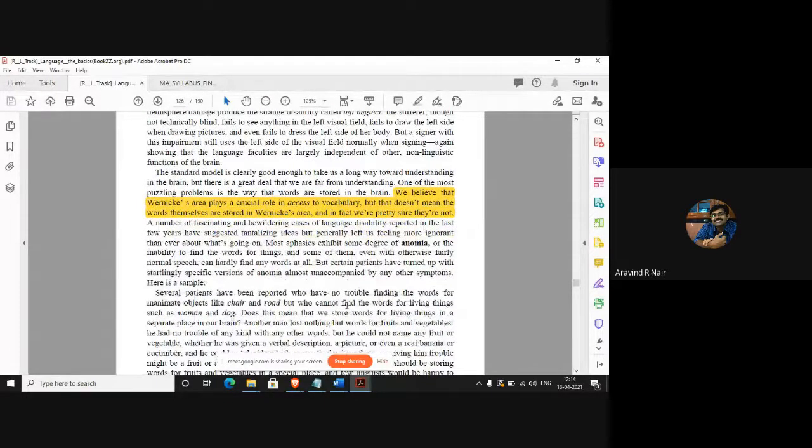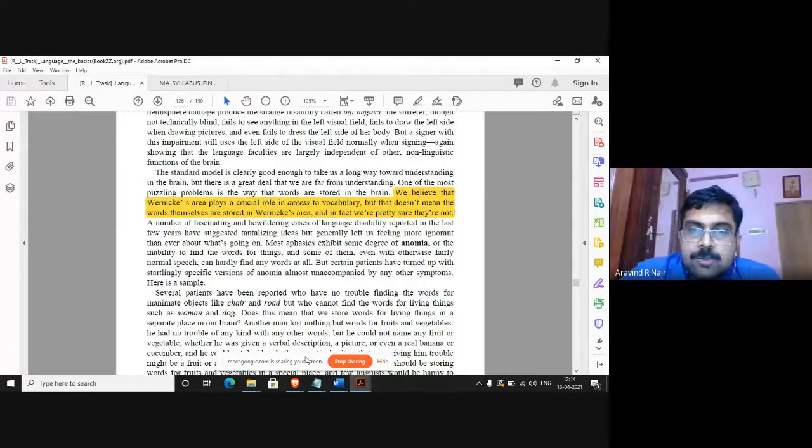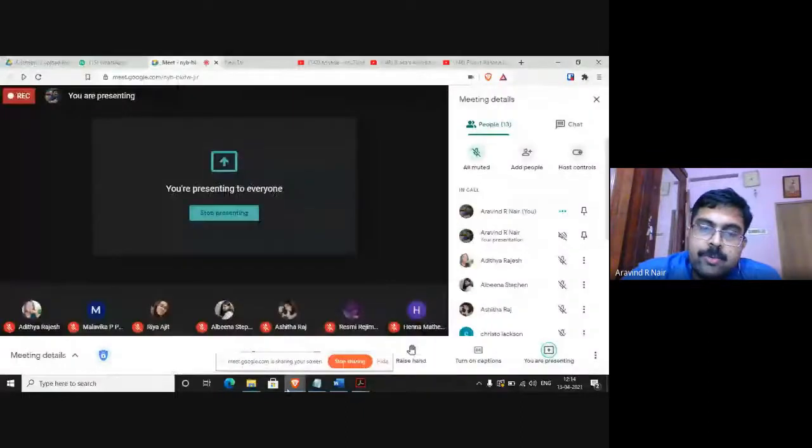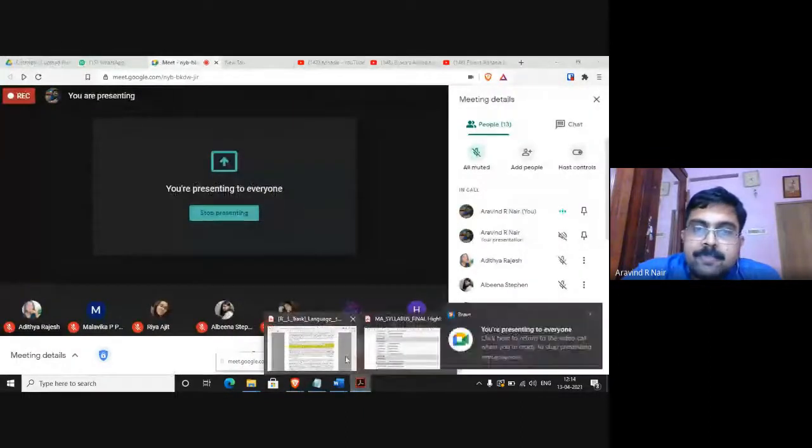Okay, another thing about the standard model is Wernicke's area plays a crucial role in access to vocabulary, but it does not contain the words themselves. The words themselves are located somewhere else. It is just that Wernicke's area is that part of the brain which has access to vocabulary.